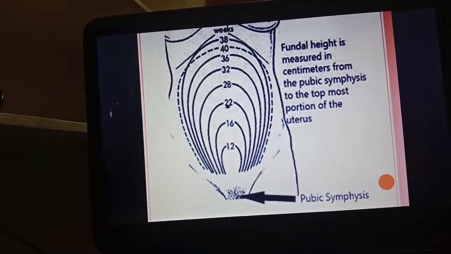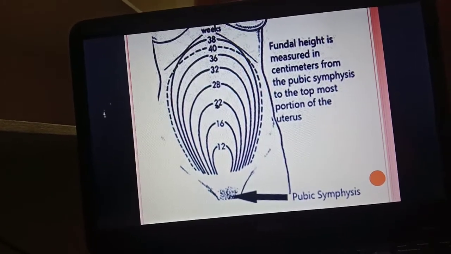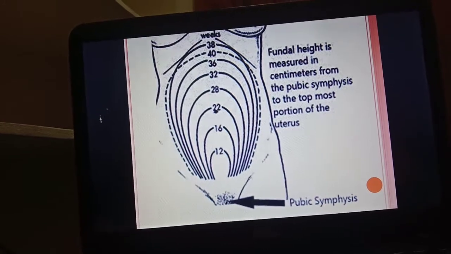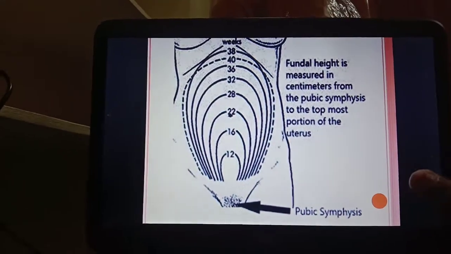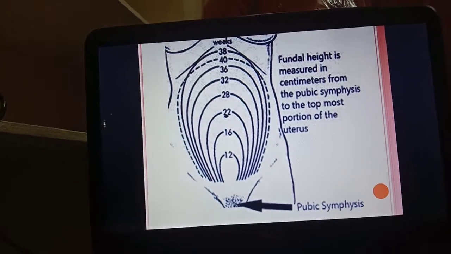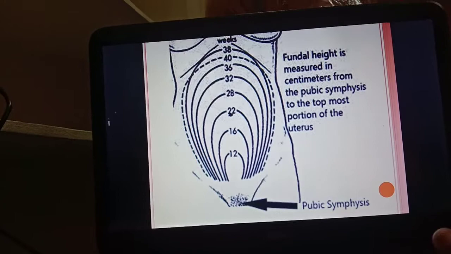So this is the picture. It is about the fundal height, which is measured in centimeters from the pubis symphysis to the topmost portion of the uterus, that is, from the pubis symphysis to the xiphisternum. You can see the fundal height is measured in centimeters.